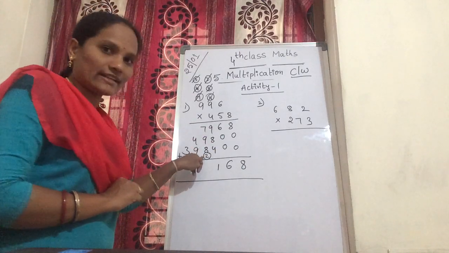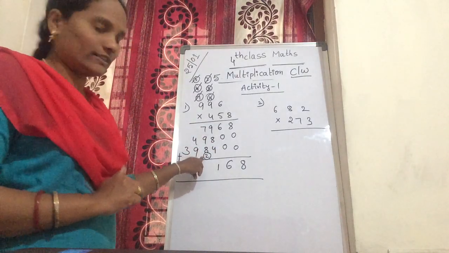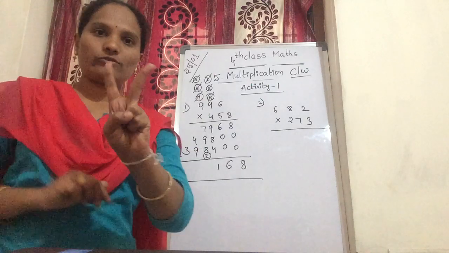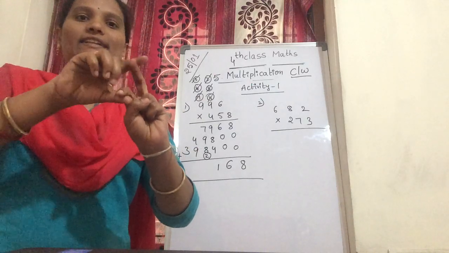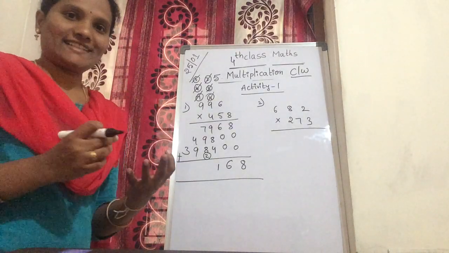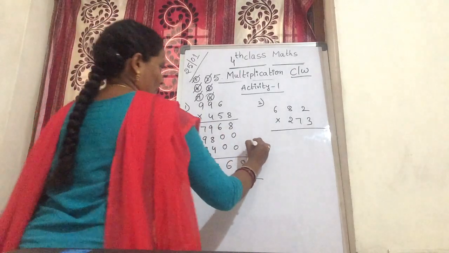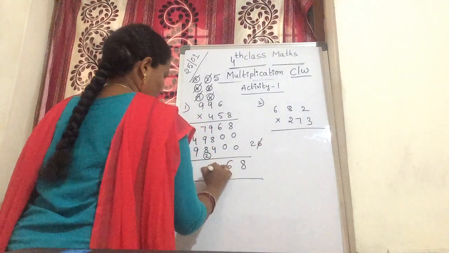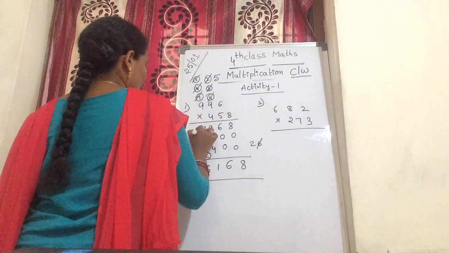Again here 2 is carried, so that 2 is also added. 24 plus 2, 24 after 25 and 26. So you get two numbers, 26. In 26, 6 is kept down and 2 is a carry over.